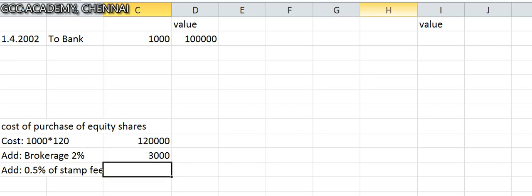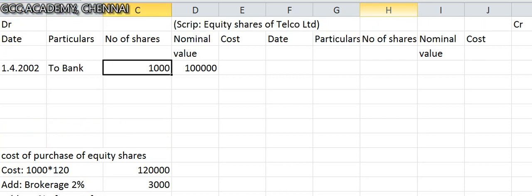You get 3,000 rupees. So the total cost of investment is 1,23,000. So this is what should come here. The value is 1 lakh and cost is 1,23,000. Very important. So this is working note number 1.